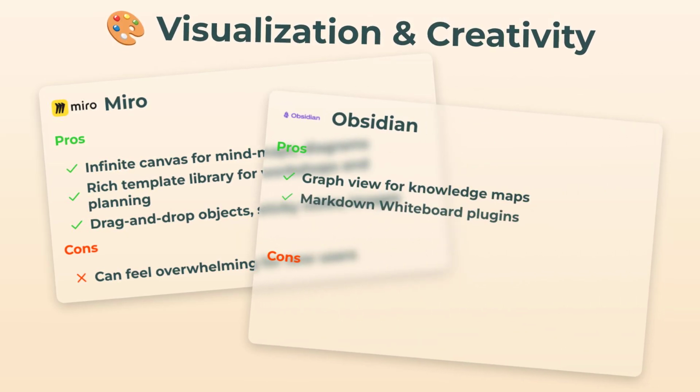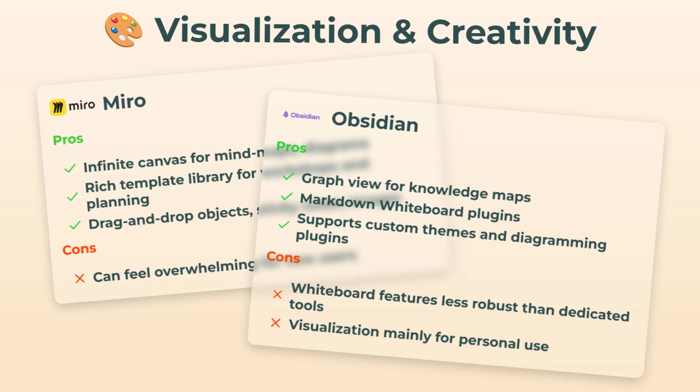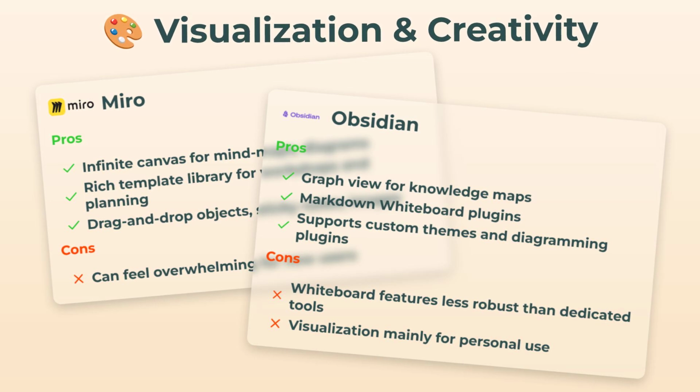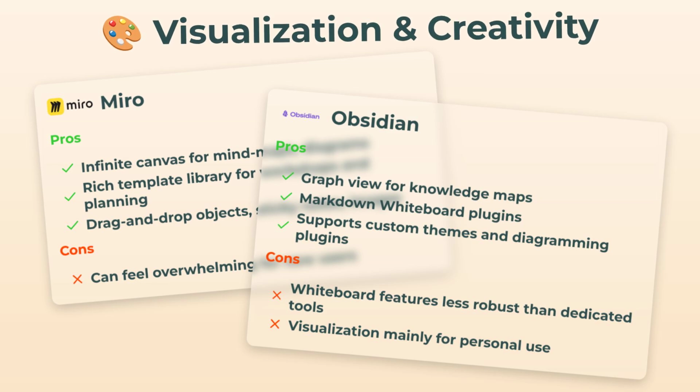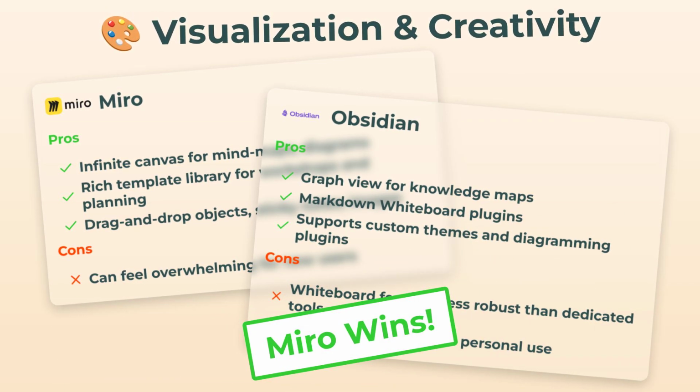Obsidian, on the other hand, is sneakier. Graph View lets you map out your notes visually, and if you dig into plugins, you can add markdown whiteboards and custom themes. But let's not kid ourselves, the whiteboard feels aren't quite Miro level. It's more about personal visualization than teamwork. So, quick applause for both, but for full creative chaos, Miro takes it.